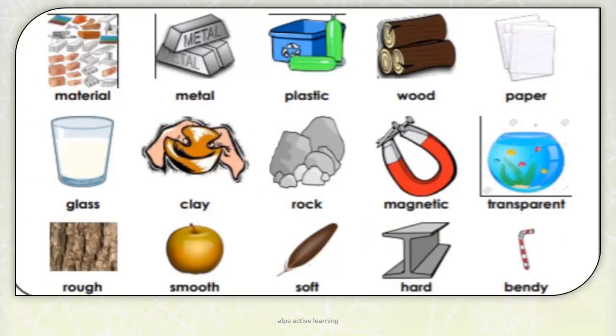Now we have many objects around us. These objects are made up of metal, plastic, wood, paper, clay, rock, magnet, and they have different properties of smoothness, softness, hardness. But all of these have charges.